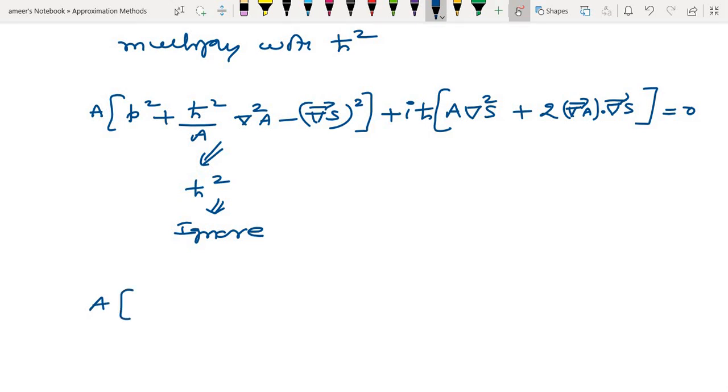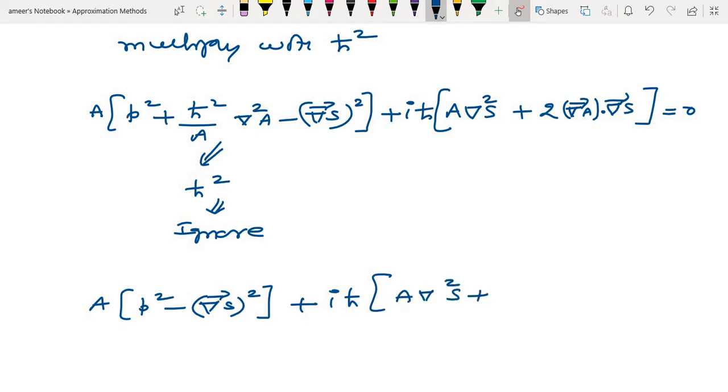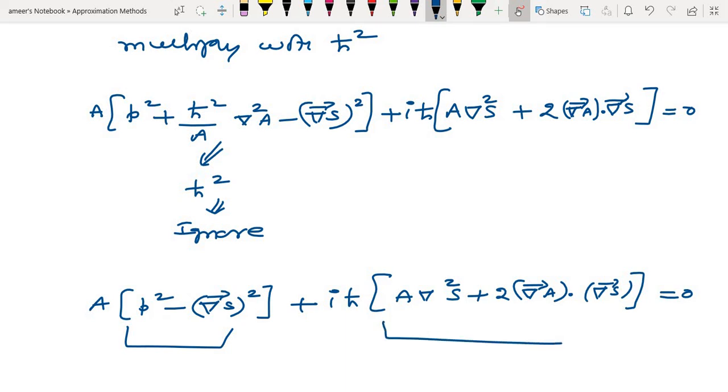A into p square minus del S whole square, plus i h cross A into del square S plus 2 into del A dot del S. Most of the books give this derivation only in 1 dimension. In the 3 dimensional analysis, these simplifications you will rarely find in your books. Okay, this is the real part and this is the imaginary part. Of course we wanted to write it that way, and we wrote it.